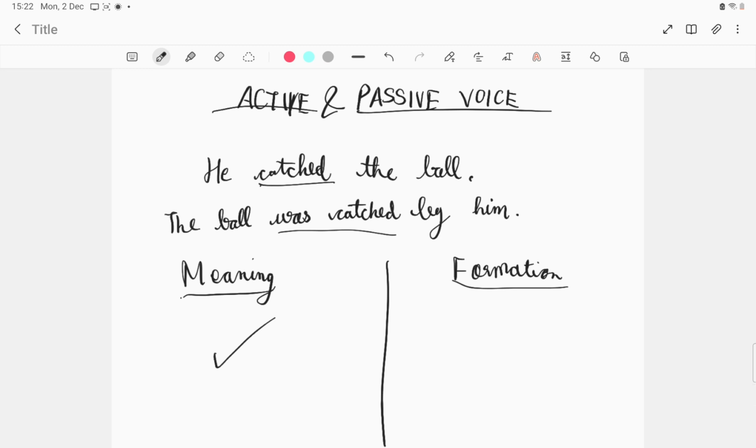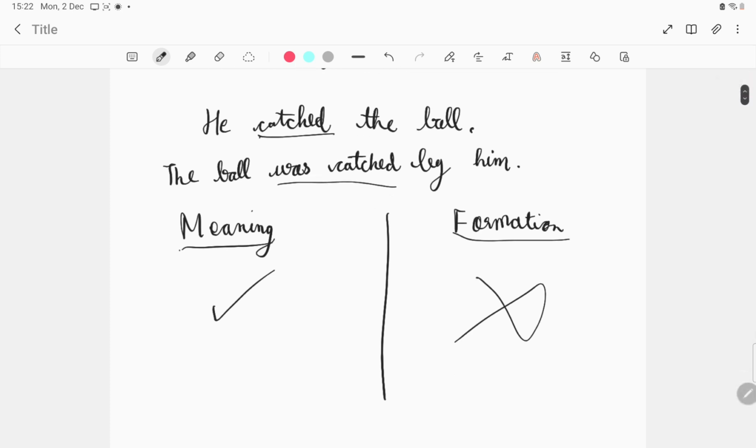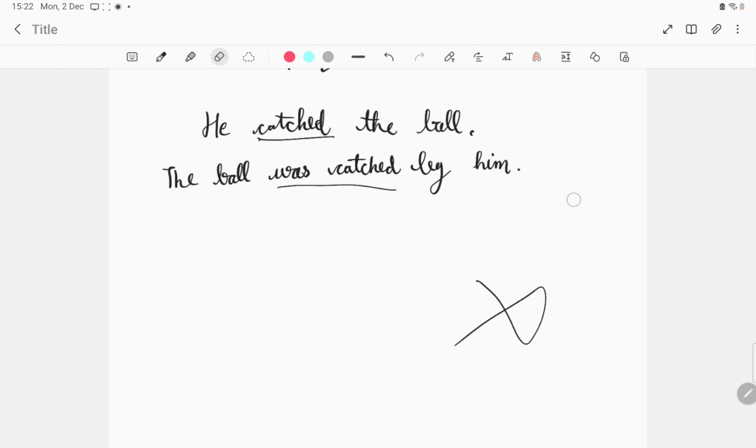But formation, I think you will get the answer. Formation is not correct. It's not same for both these sentences. So, what is the difference basically? What is the difference? Exactly, the meaning is same, formation is different, but then if you are asked a question that how is their formation different, then you have to say something, right? So let us do one thing, let us erase them, okay, and now let us discuss them in detail.